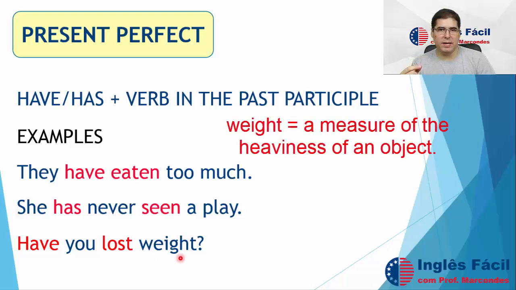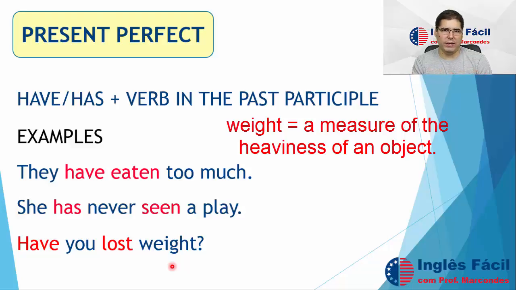Weight is a measure. It's a way of measuring the mass of something. For example, 78 kilograms, 30 pounds. All these are forms, manners of weighing something. This is the weight. What is the weight of your plate? For example, when we go eat, sometimes we have to see the weight, we have to weigh our plate.